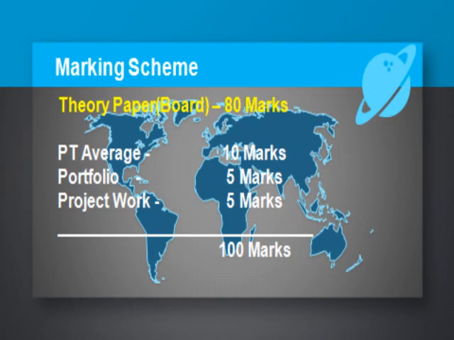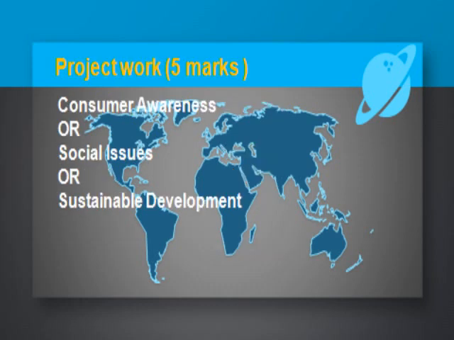Now, to enhance life skills and bring better understanding, the board began this project work. This will be your 5 marks. You have three choices here. You can choose any one: consumer rights, social issues, or sustainable development. Teachers will train you about them. For consumer rights, the whole chapter is given in the economics book. For social issues, a lot of social issues are there, and you can get the data from primary and secondary sources. Sustainable development is in the geography book. You got a little bit of understanding about this from chapter number 1. So these are the projects.